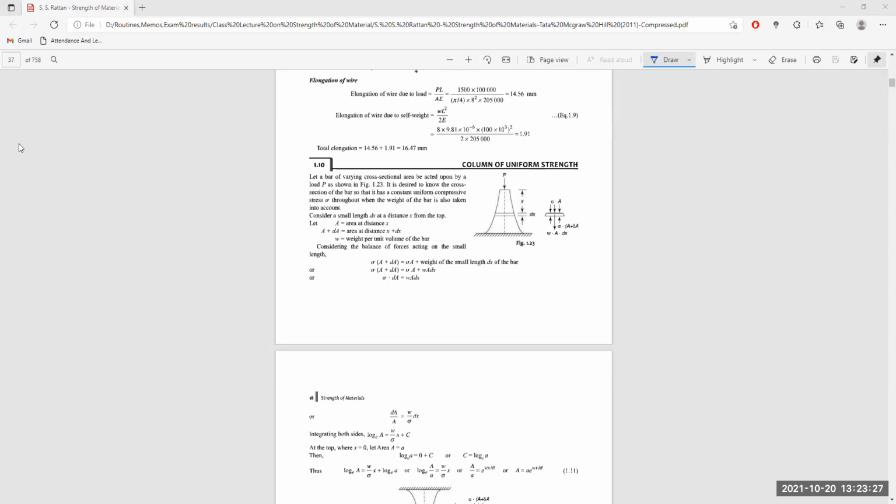Let us start today. In the last class, I went through the column of uniform strength. Generally, this type of problem arises when you take into consideration an external load acting on the bar and the self weight of the bar itself. Now, what happens here? Let us go through this way.